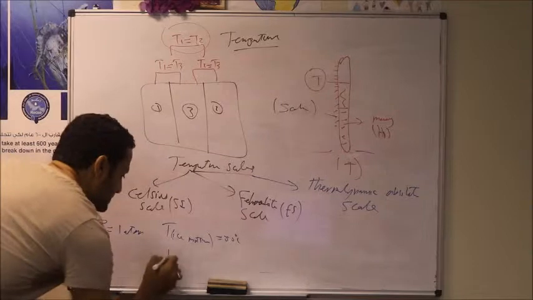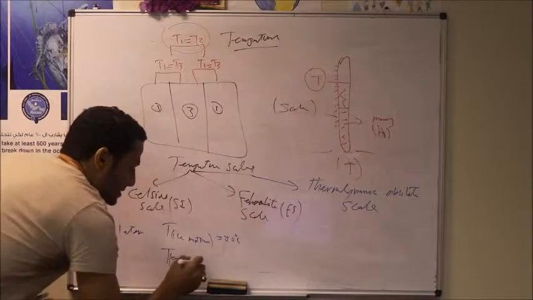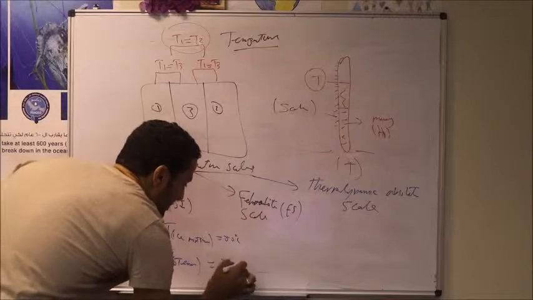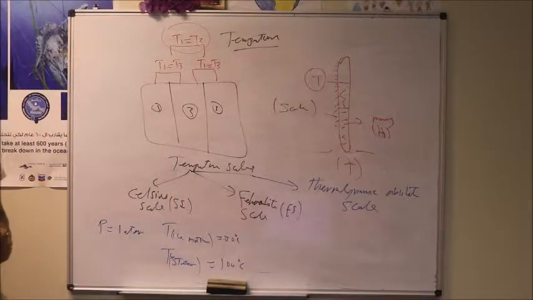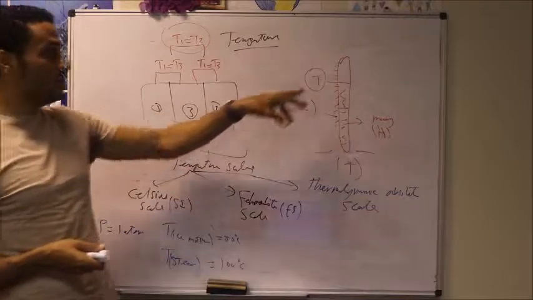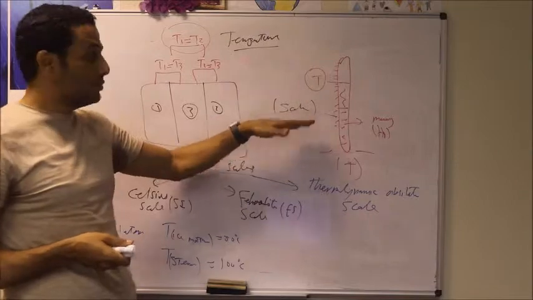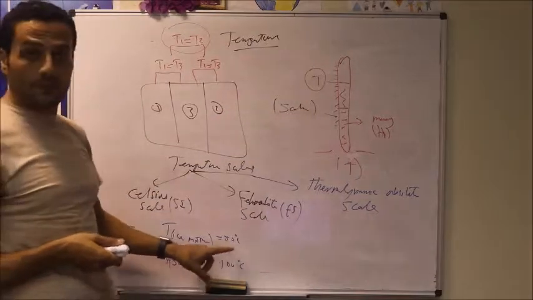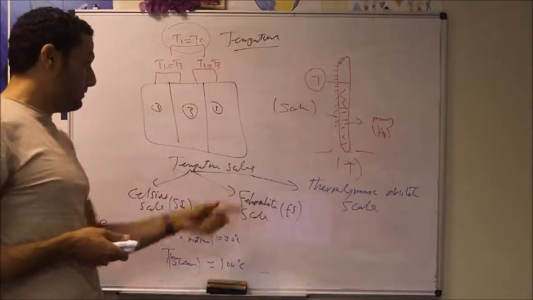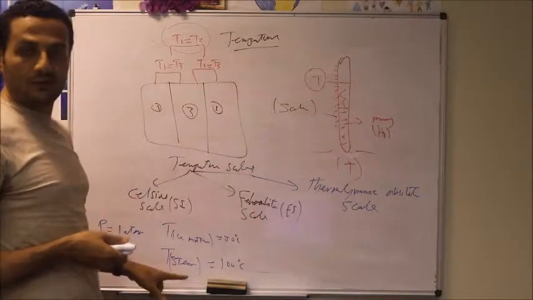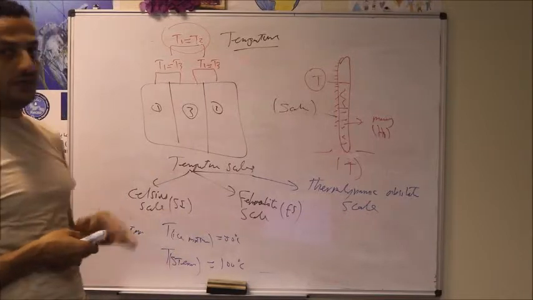And we have the steam point, the temperature of boiling water, or T steam. We consider the water to be boiling at a temperature equal to 100 degrees C. Based on that, we can calibrate this device to have a reading of 0 when we have an ice mixture, and a reading equal to 100 degrees C when we have water that is boiling.